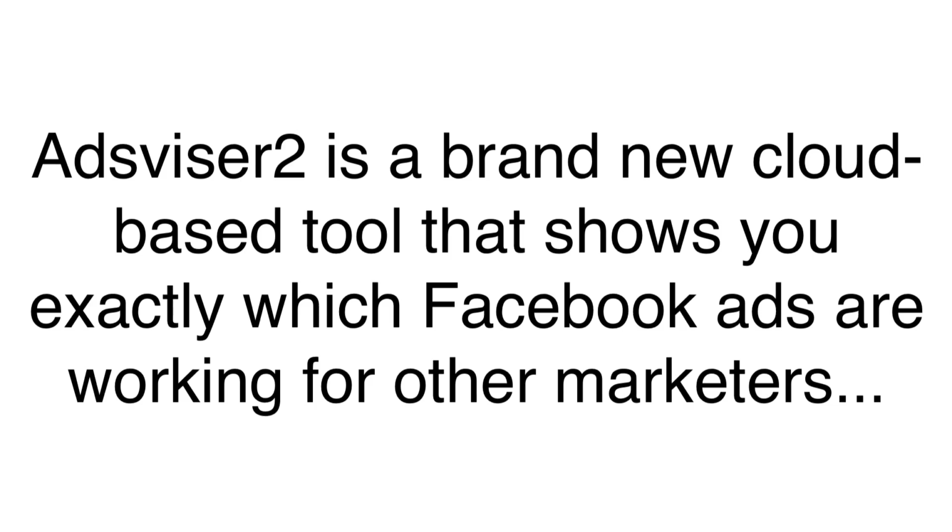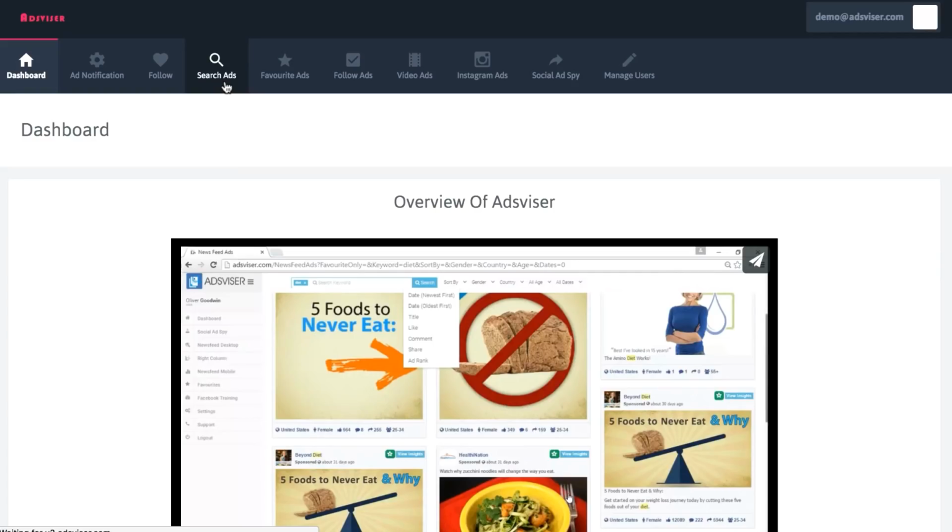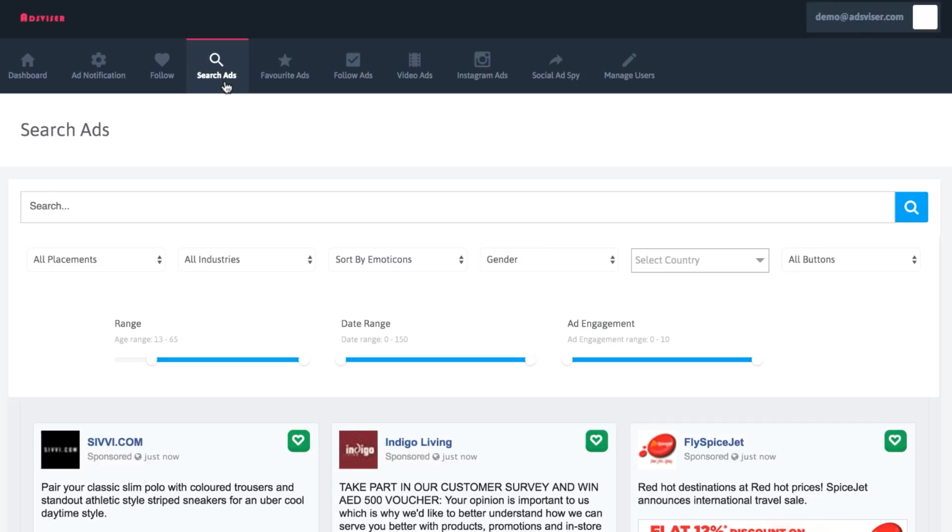AdsVisor 2 is a brand new cloud-based tool that shows you exactly what Facebook ads are working for other marketers in any niche. So let me show you how it works. To get started with AdsVisor 2.0, click the Search Ads button. And this tab will let you enter any keyword or link and instantly see the best performing ads in your niche or that your competition is running from our now 600,000 ads database, which is being updated every day.